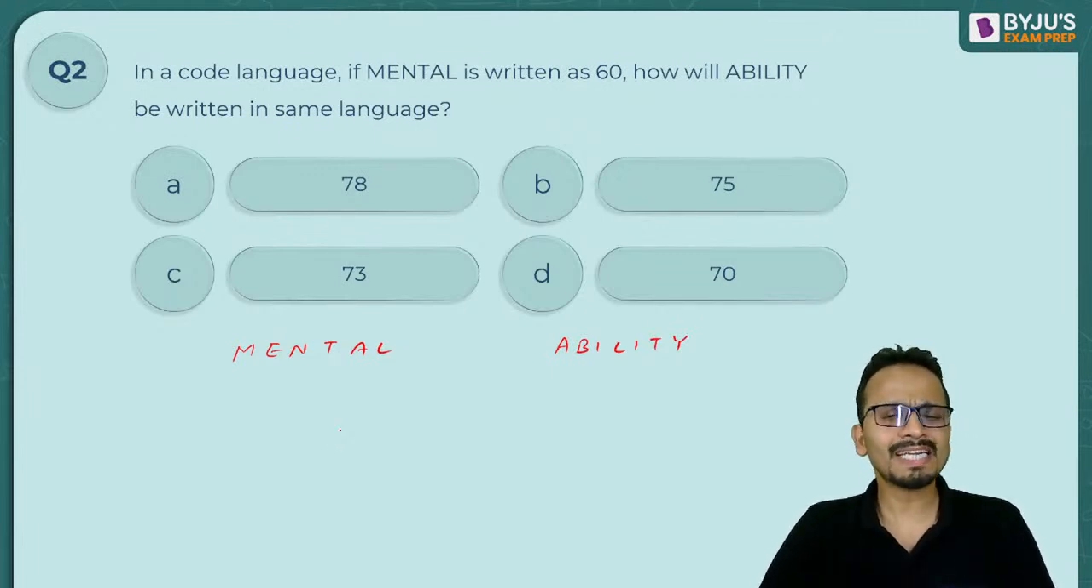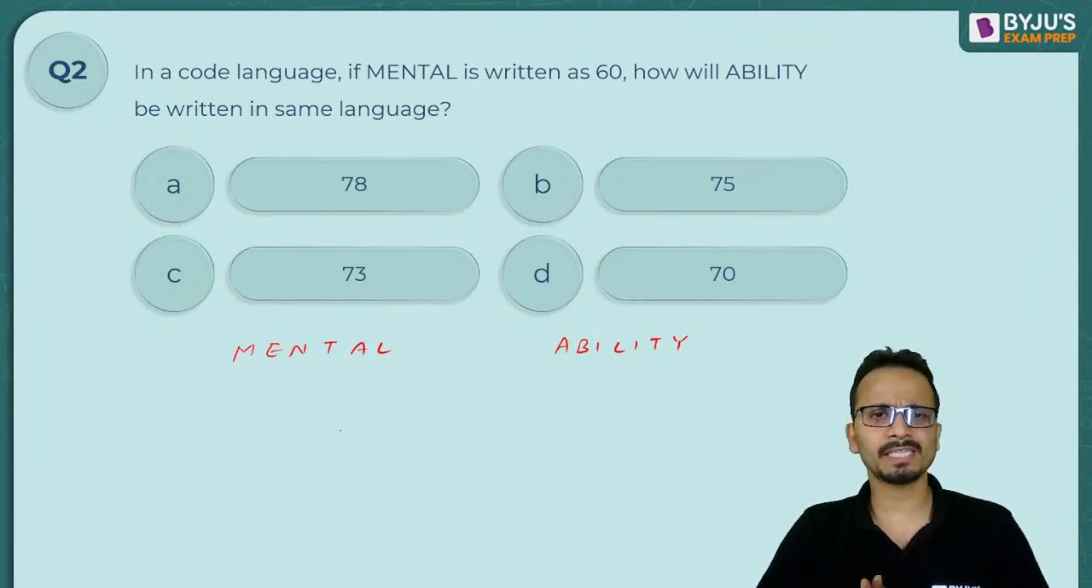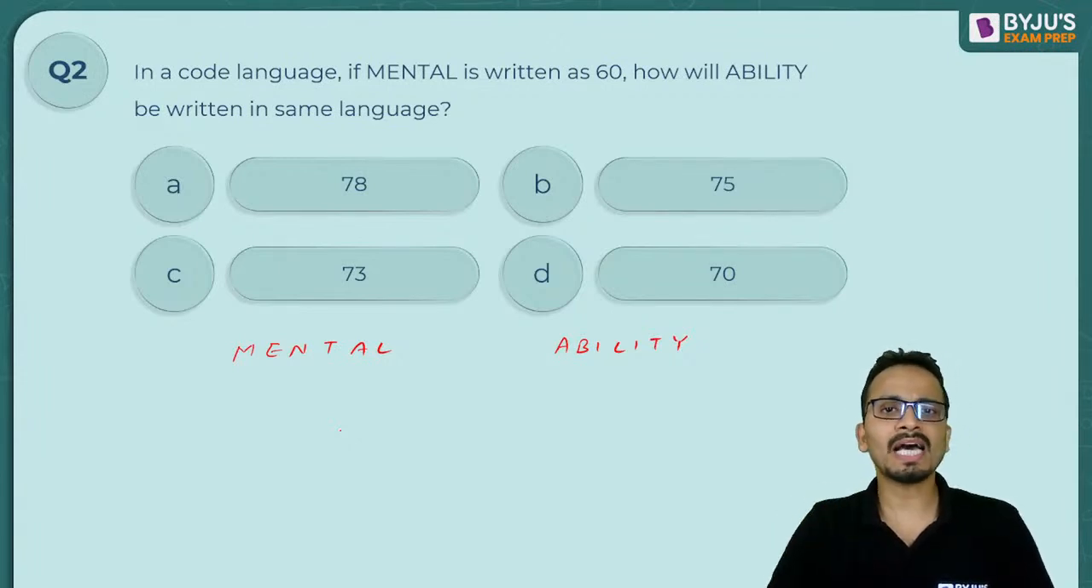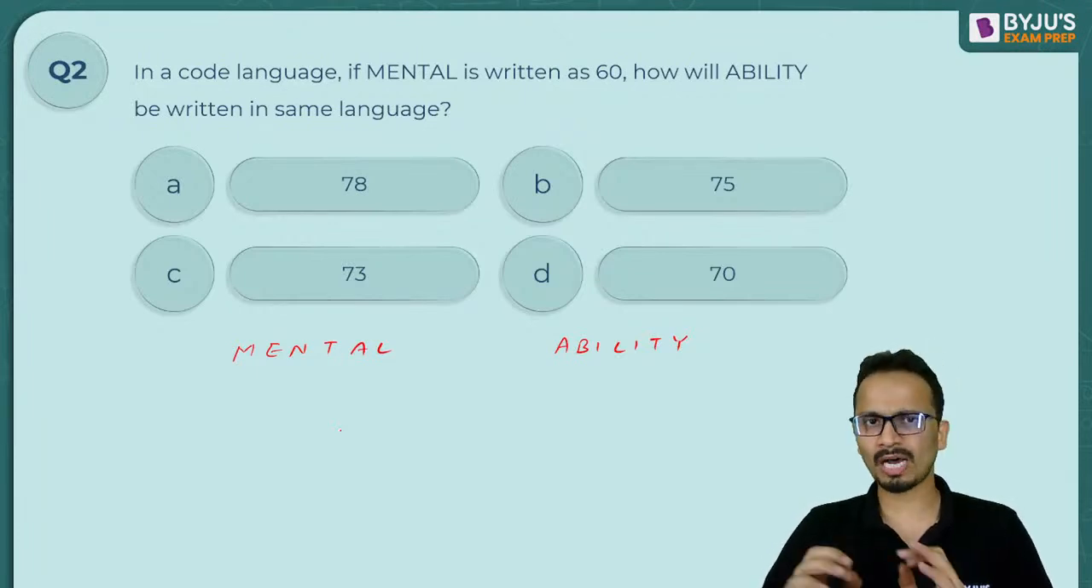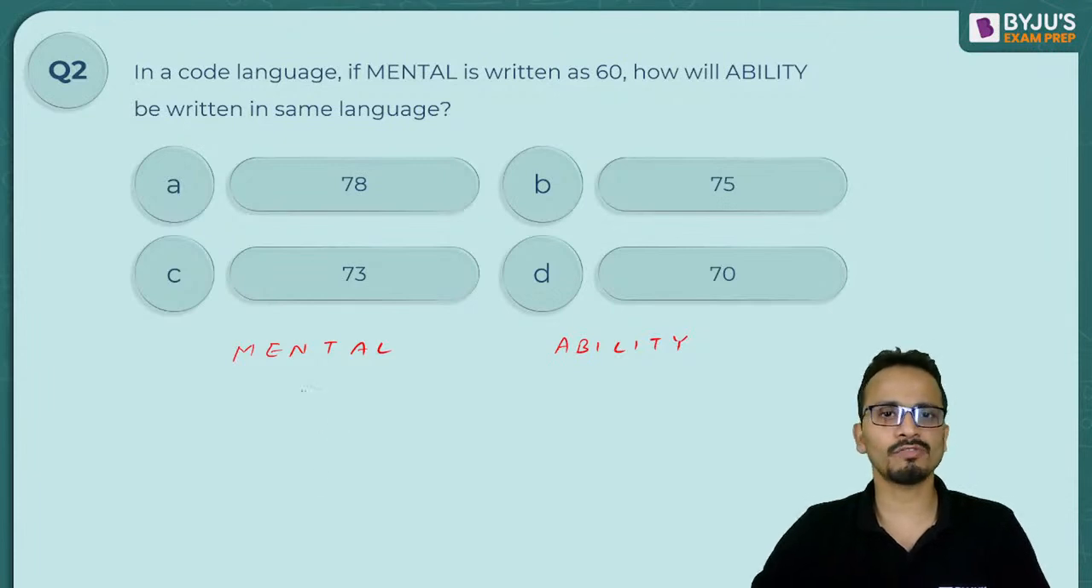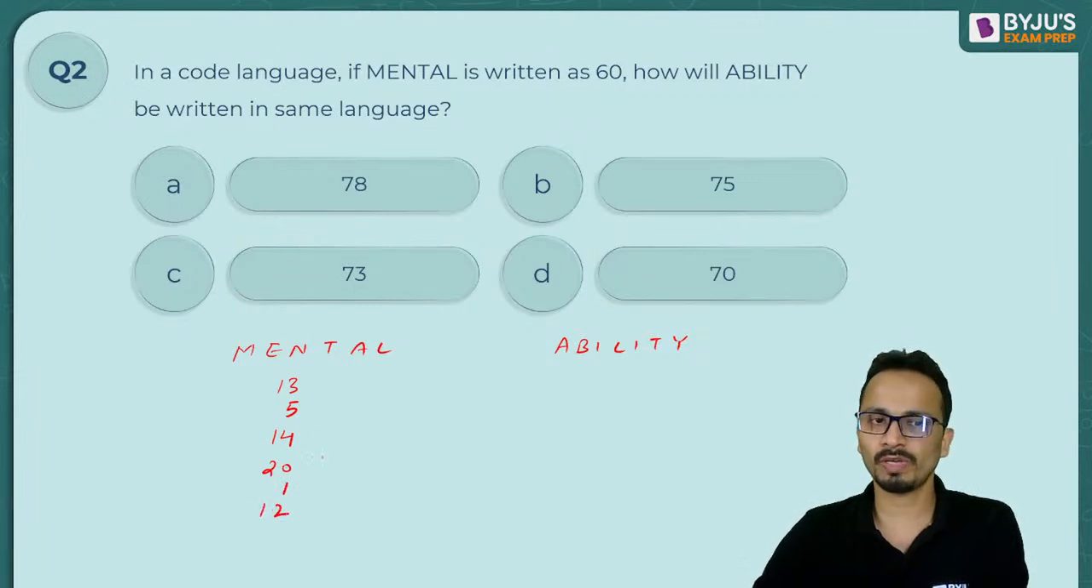Okay, so now the direction should be very clear in this case. Since mental is written as 60, this question has something to do with the number equivalents of these alphabets. So I'll quickly write the number equivalents of all these alphabets for mental. So M is 13, E is 5, N is 14, T is 20, A is 1 and L is 12.